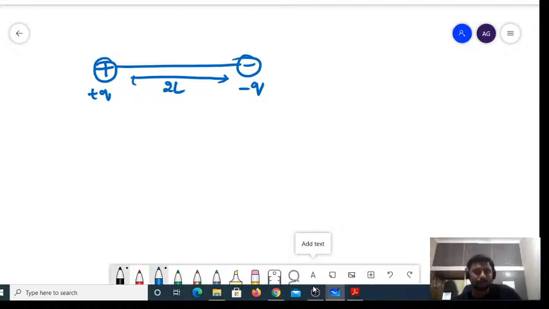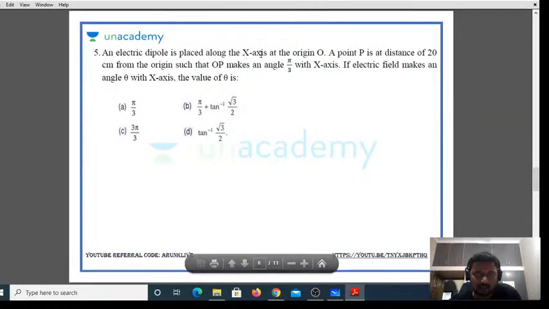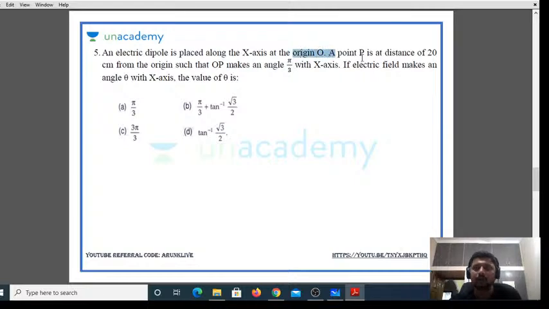Okay. Now I have a dipole. Now I'm in a situation where the electric dipole is placed along the x-axis at the origin. At a point P at a distance of 20 centimeters from the origin, OP makes an angle of pi by 3. The given point where you want to find the electric field is neither along the axial line nor along the equatorial line.